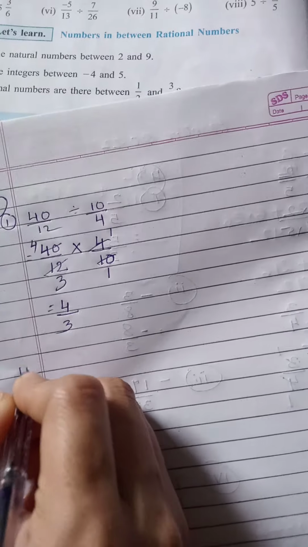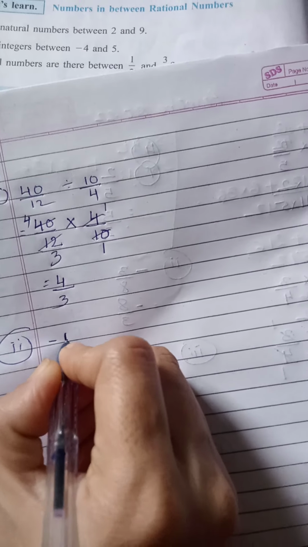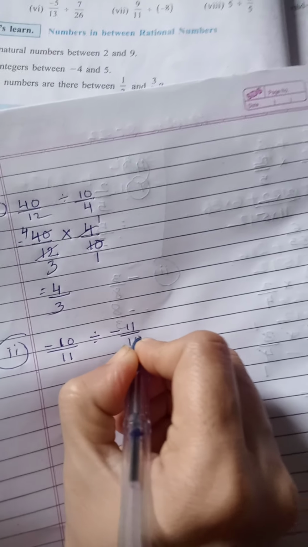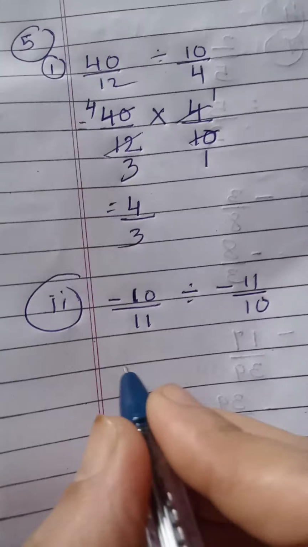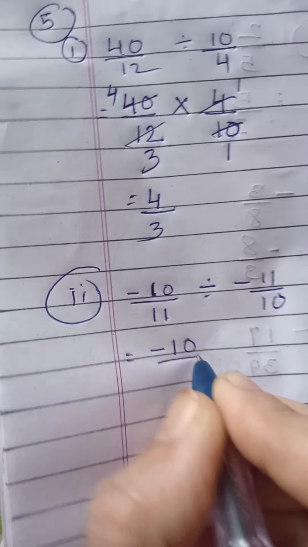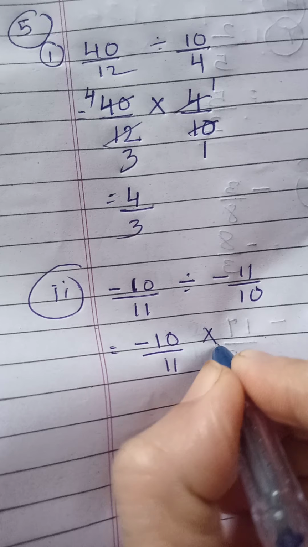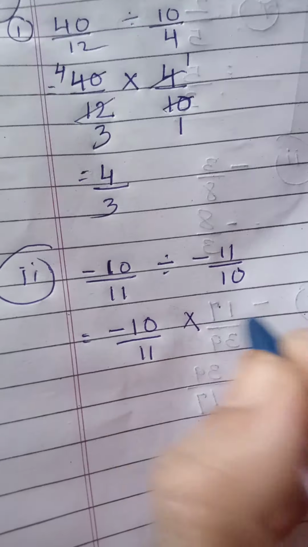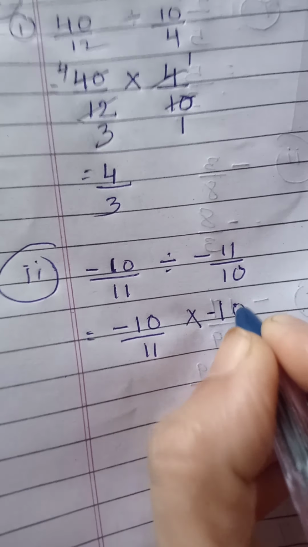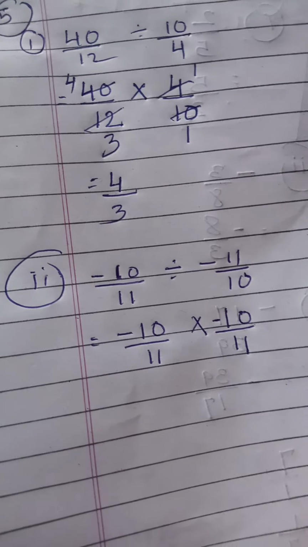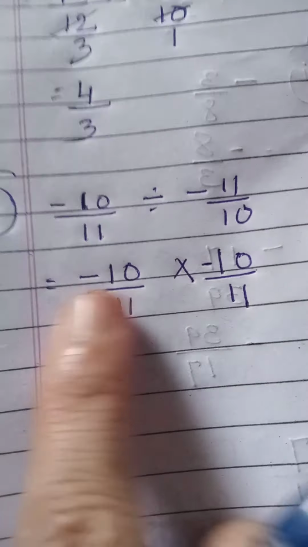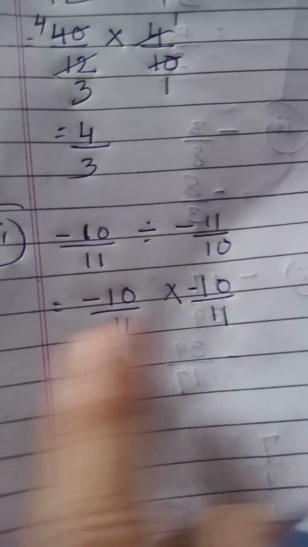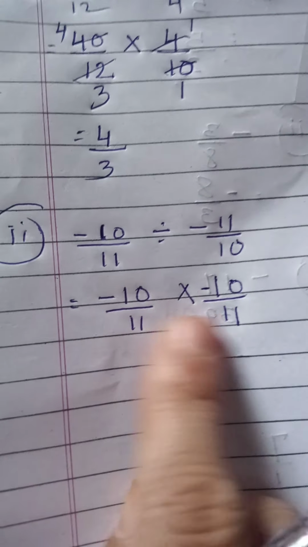Then question number 2. See the second one. -10/11 divided by -11/10. See, first what will we do? We will write this number as it is. Then change this sign. After that we have to make the numerator the denominator and the denominator the numerator. That means -10/11. Clear? Now see, we cannot divide this number because we do not divide side by side. Okay. So nothing will cut in this.